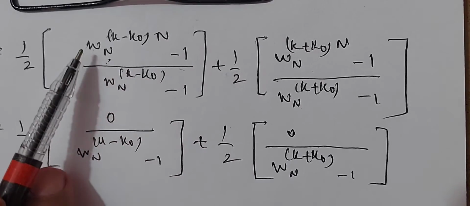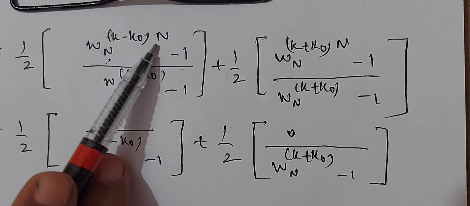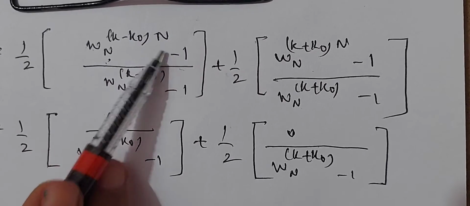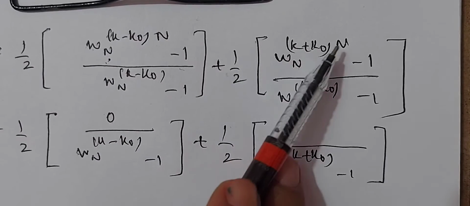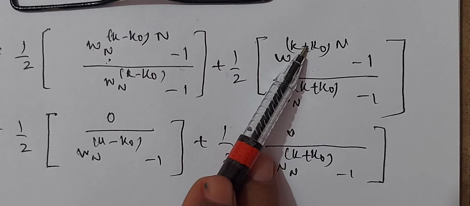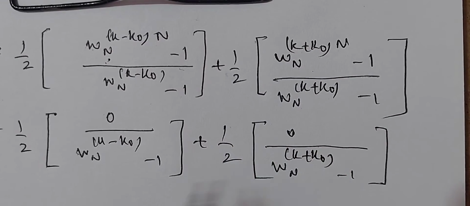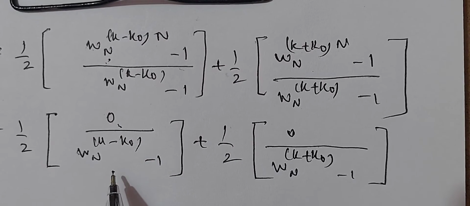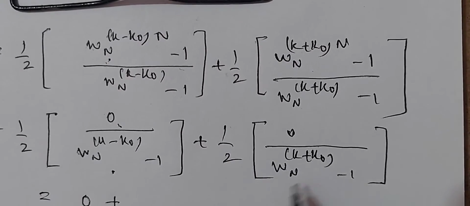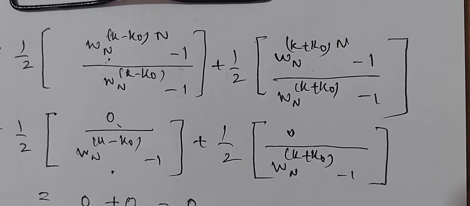Here, see this: W_N to the power of N multiplied by anything is 1. 1 minus 1 is 0 divided by this. Plus here also, W_N to the power of N multiplied by anything is 1. 1 minus 1 is 0. So 0 by anything is 0. It is true. But 0 by 0 is indeterminate. Therefore, the denominator should not be 0. In that case, 0 by anything will be 0.